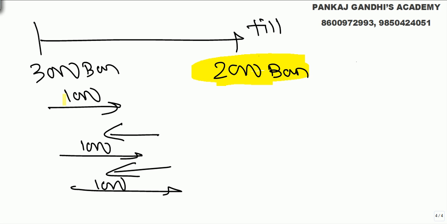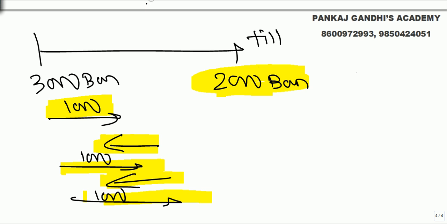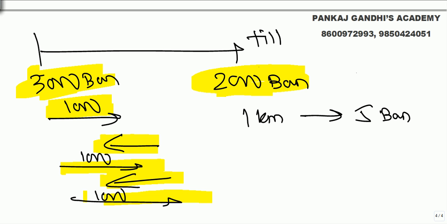Means for per kilometer there are in all 5 rounds. So from 3000 to 2000 bananas, per kilometer he needs 5 bananas. From 3000 to 2000, per kilometer is 5. So how many kilometers is it from A to X? That's what we are trying to understand.